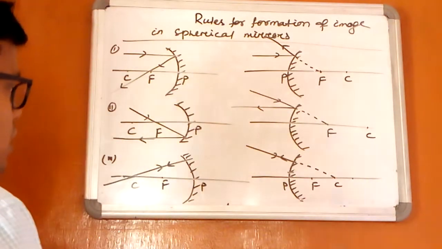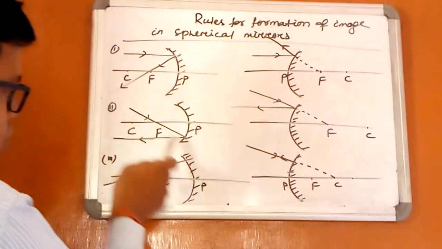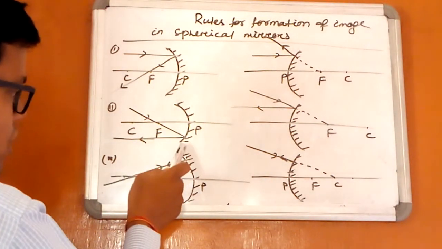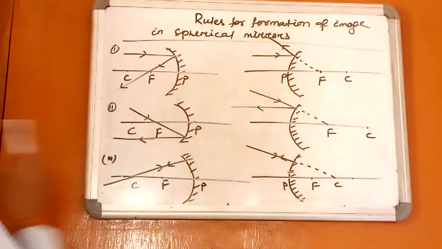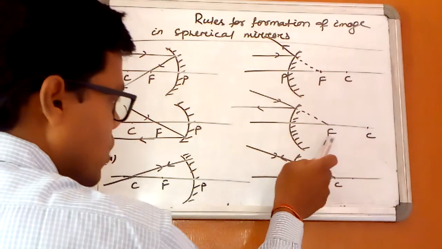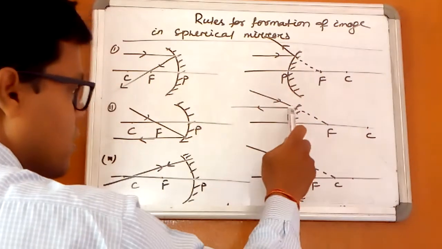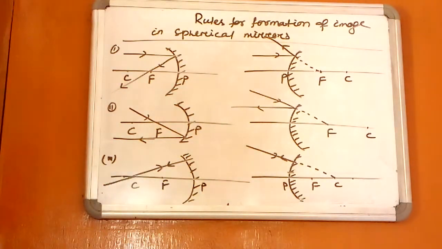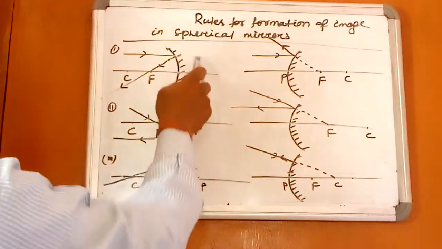Second, the light ray passing through the focus after reflection from a concave mirror becomes parallel to the principal axis. Similarly, the light ray coming toward the focus after reflection becomes parallel to the principal axis. They are just opposite, reverse.